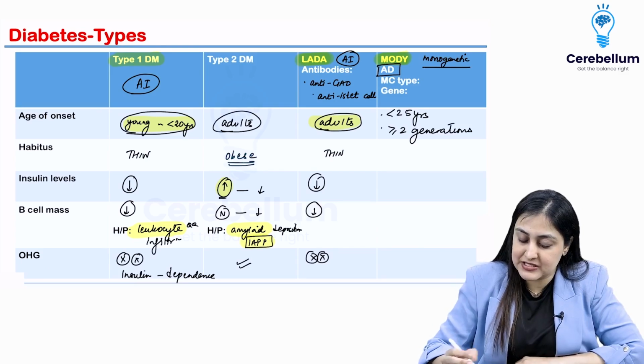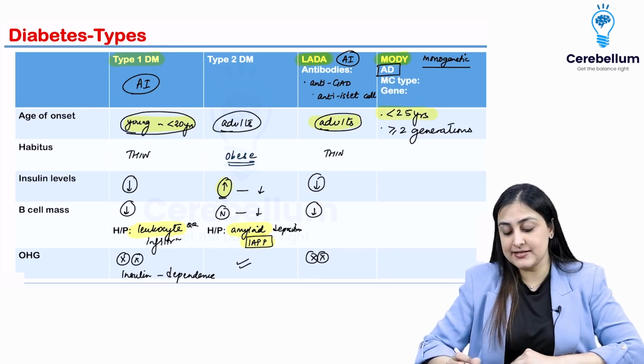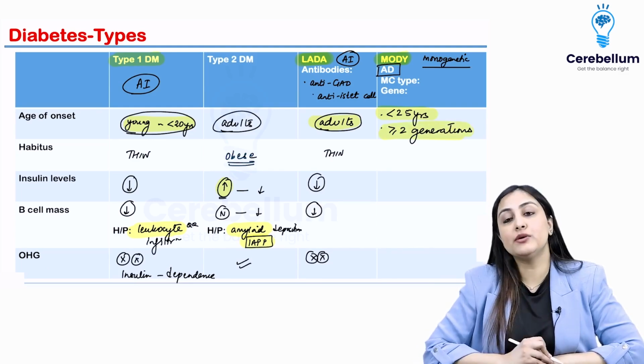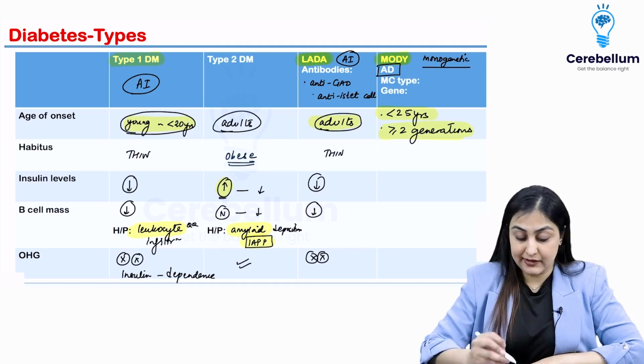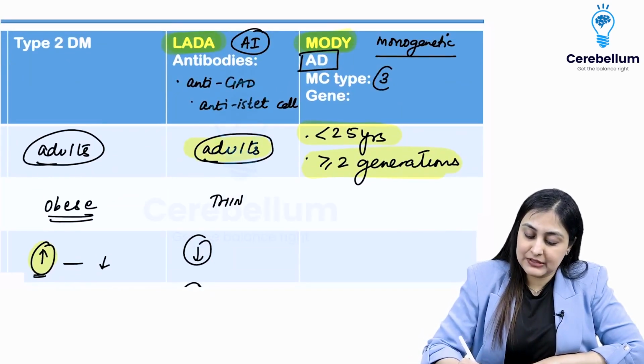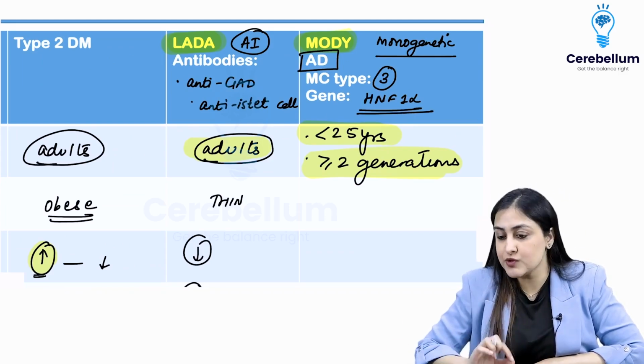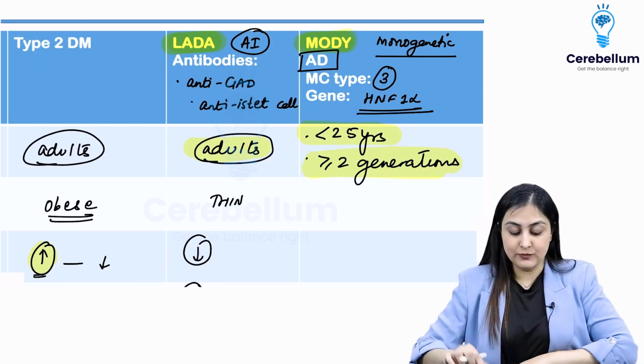So this is the specific criteria, that it is autosomal dominant, presentation is less than 25 years and 2 or more generations need to be affected. Remember, in MODY, the most common type is type 3 and the gene is HNF1 alpha. So type 3, 1 alpha is the most common gene to be mutated.